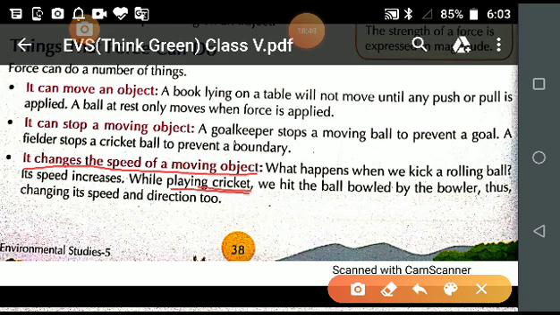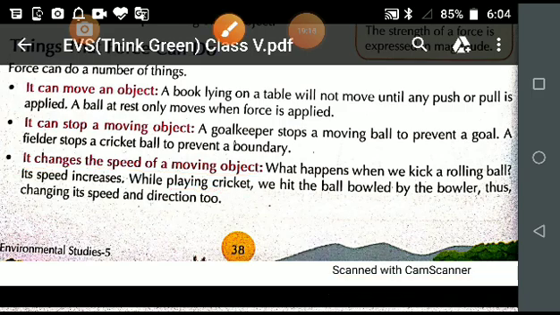The batsman hits the ball, so by applying the force, it changed its speed also and its direction also. So all these things can happen by applying the force. Next,